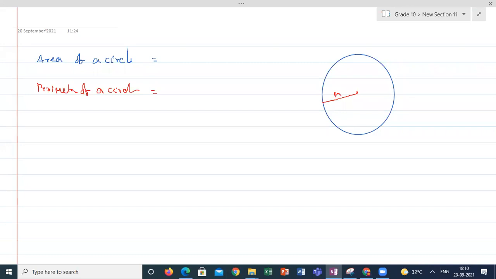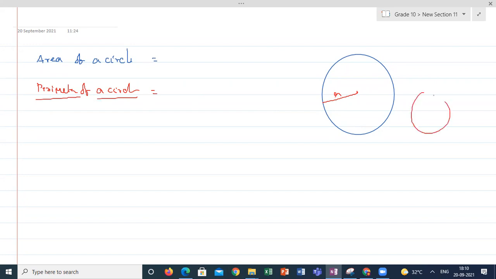I already told when I was discussing about pi. How did they calculate the perimeter of a circle?